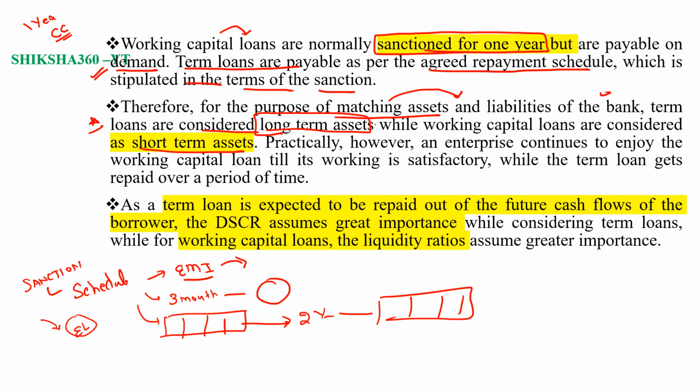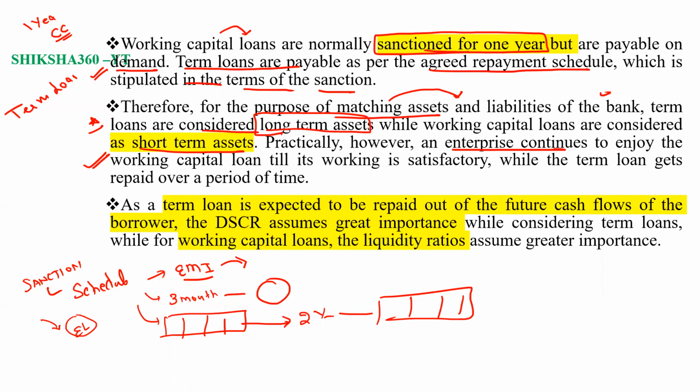Practically, however, an enterprise continues to enjoy the working capital loan. A term loan has some tenure, we can say 10 years, 15 years, 5 years. But as such, there is not any time condition under the working capital loan. These are normally for 1 year, but you can have them sanctioned again.